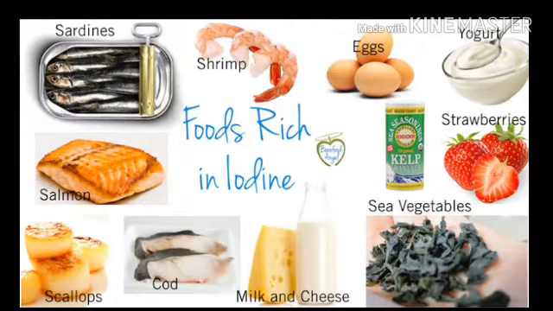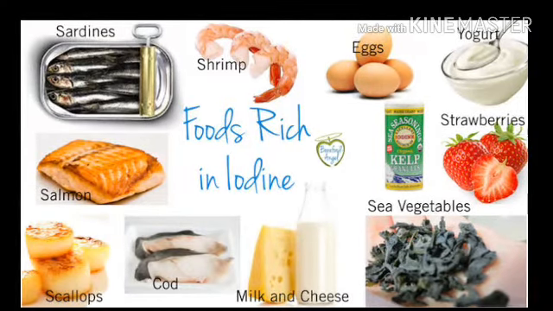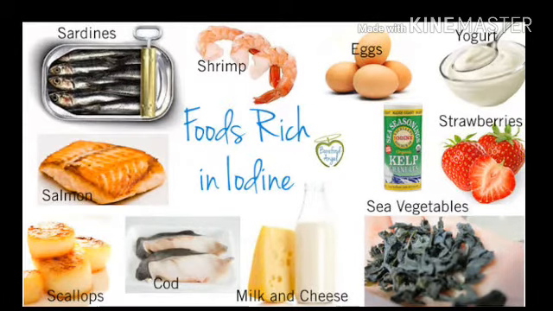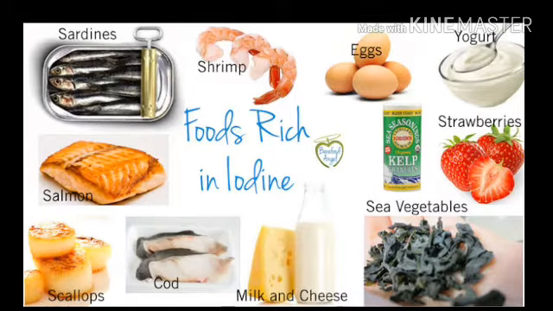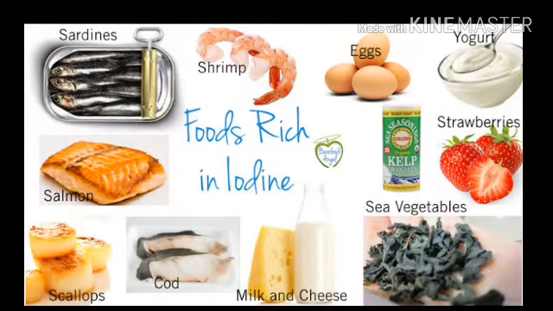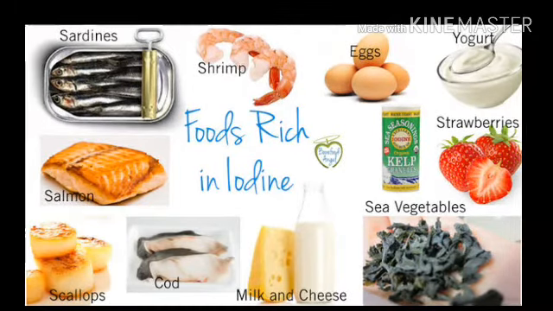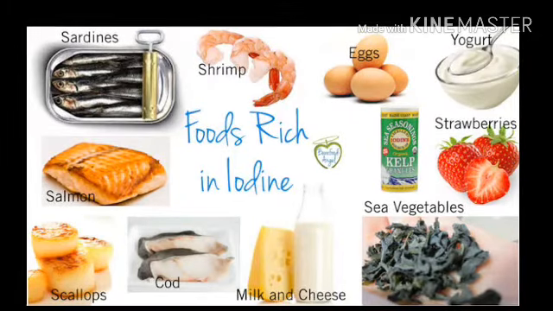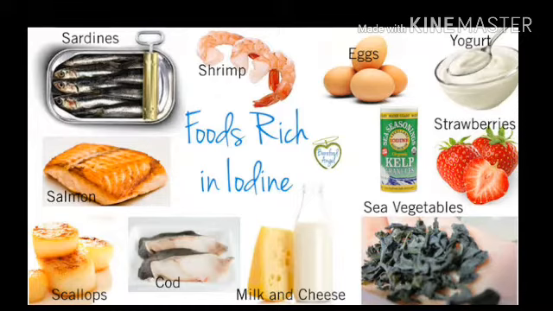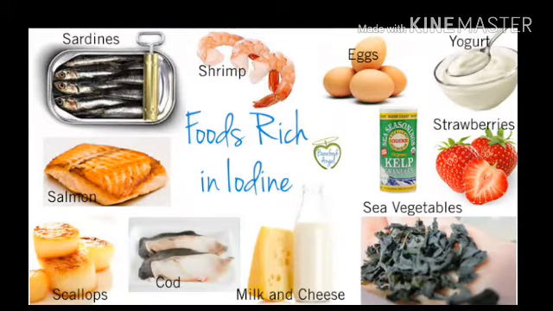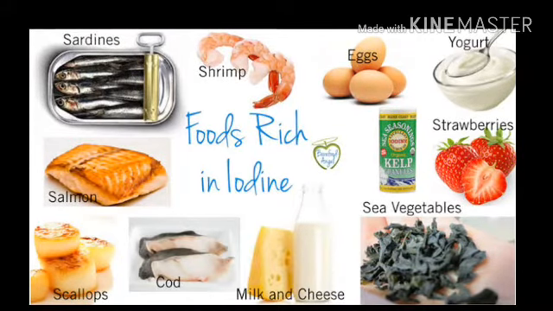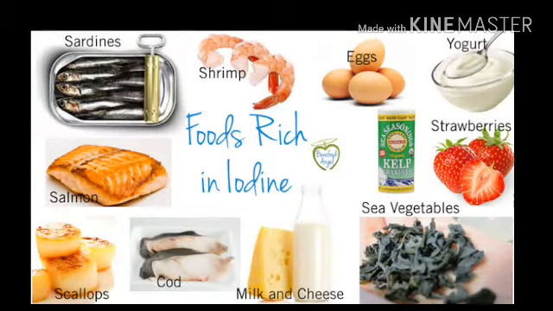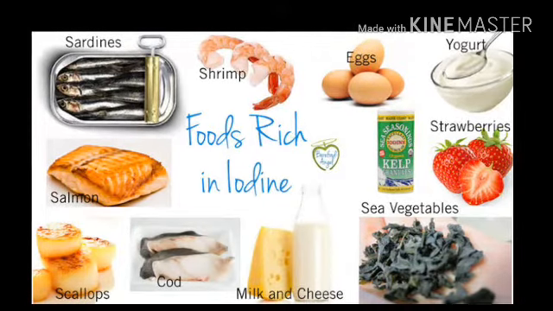So here seafoods like fish, fruits, vegetables, and iodized salt are very rich in iodine, and we can get the iodine from those materials. You can see in this picture what food items give us iodine. This iodine improves the thyroid gland, then the thyroid gland will release the growth hormone, then the growth hormone supports the growth of our body. So with all this cooperation we are able to grow healthy.